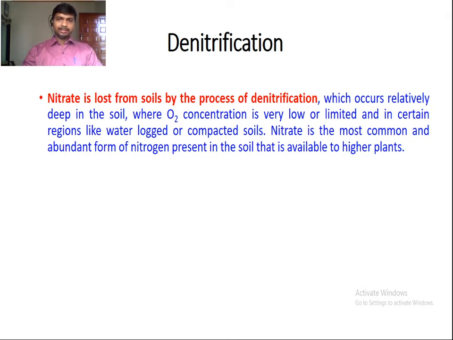When the nitrogen is in the form of nitrate, nitrite and ammonia, then plant is able to absorb it from the soil. So this absorbed nitrogen that may be available to the higher plant has been lost from the soil by the process of denitrification. So nitrate is lost from the soil by denitrification, which occurs relatively deep in the soil where oxygen concentration is low, for example in waterlogged soil or in compacted soil.